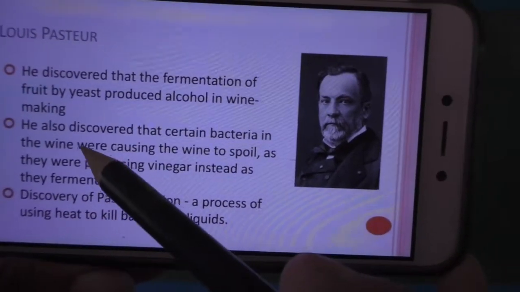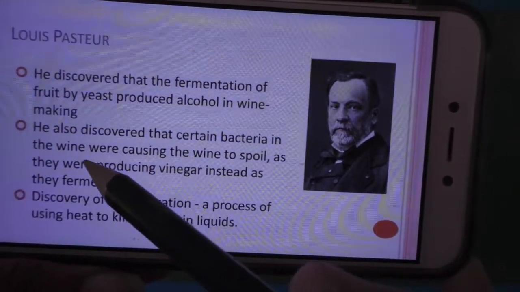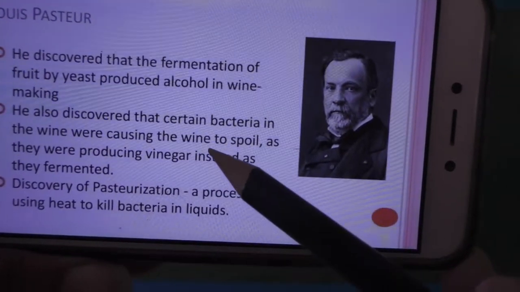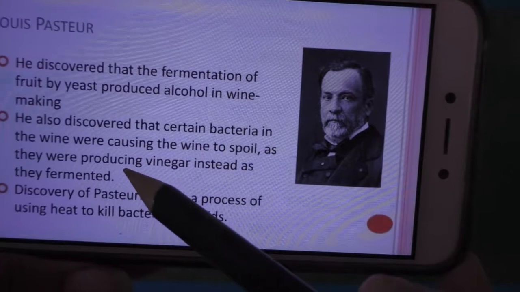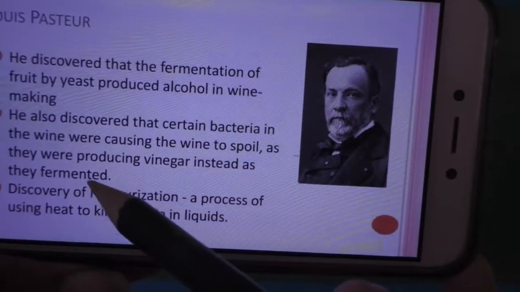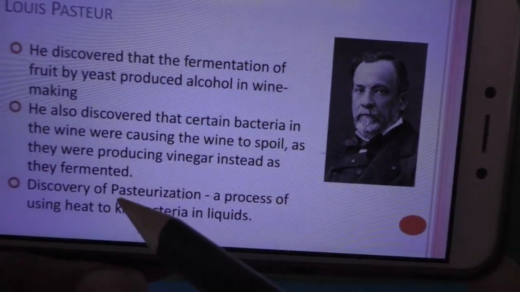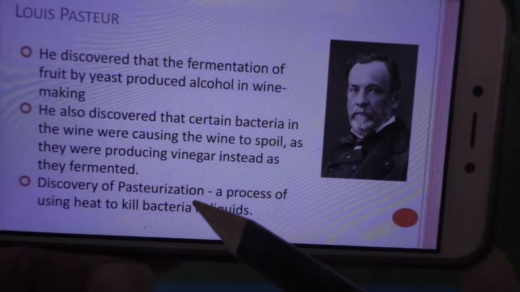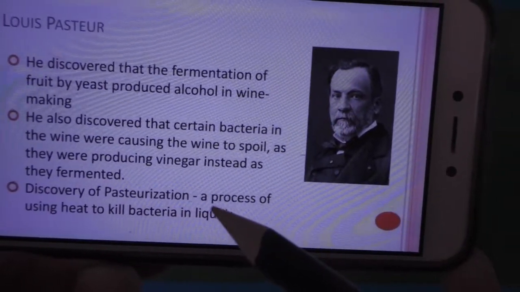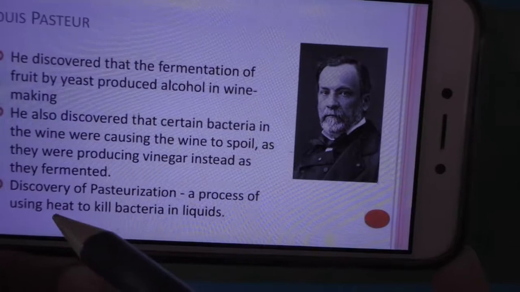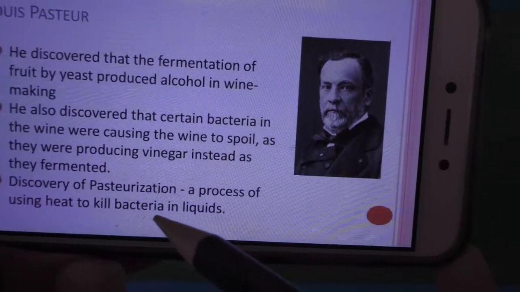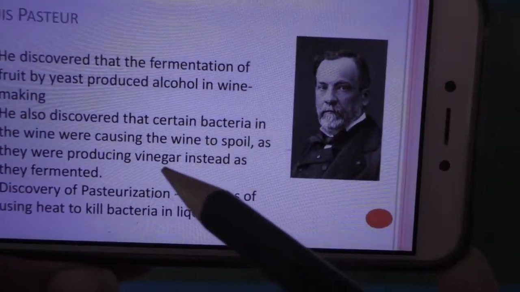He also discovered that certain bacteria in the wine were causing the wine to spoil, as they were producing vinegar instead. So, the discovery of pasteurization. What is pasteurization? It means the process of using heat to kill bacteria in liquid.